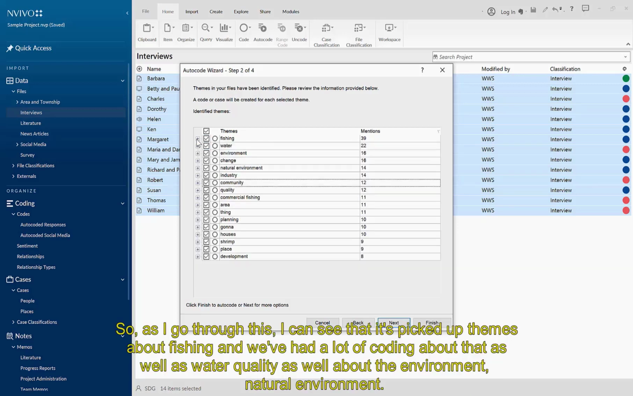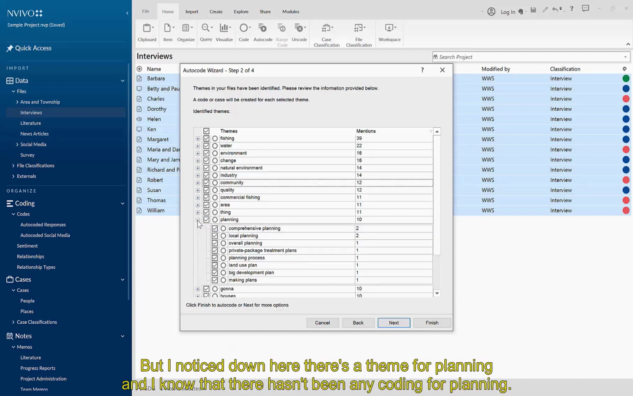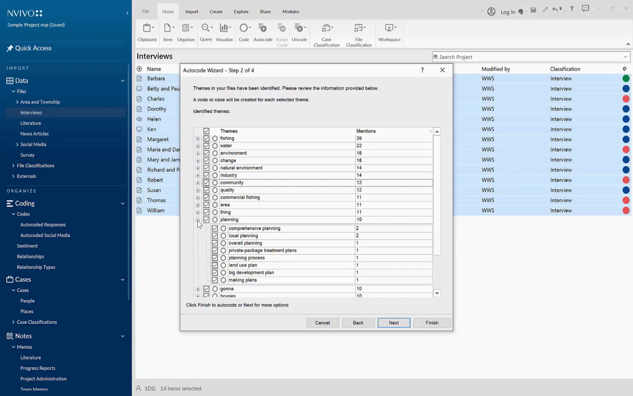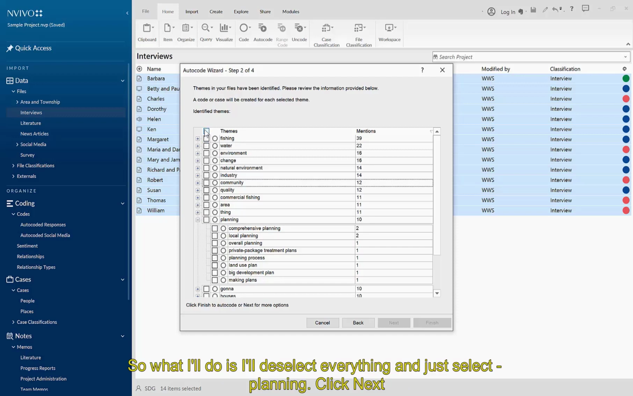So as I go through this, I can see that it's picked up themes about fishing, and we have a lot of coding about that, as well as water quality, as well about the environment, natural environment. But I notice down here, there's a theme for planning, and I know that there hasn't been any coding for planning. So what I want to do is to use autocoding by theme to code for planning. So what I'll do is I'll deselect everything and just select planning. Click Next.